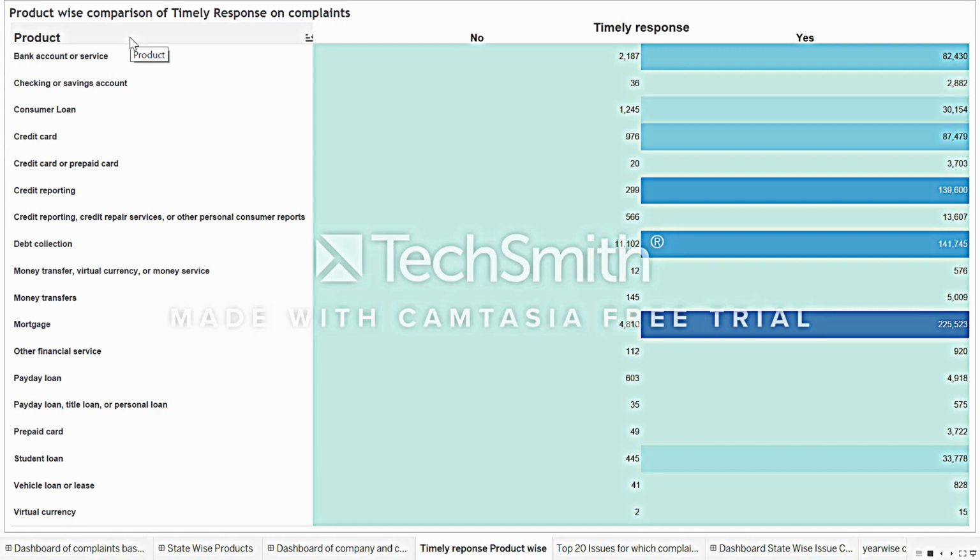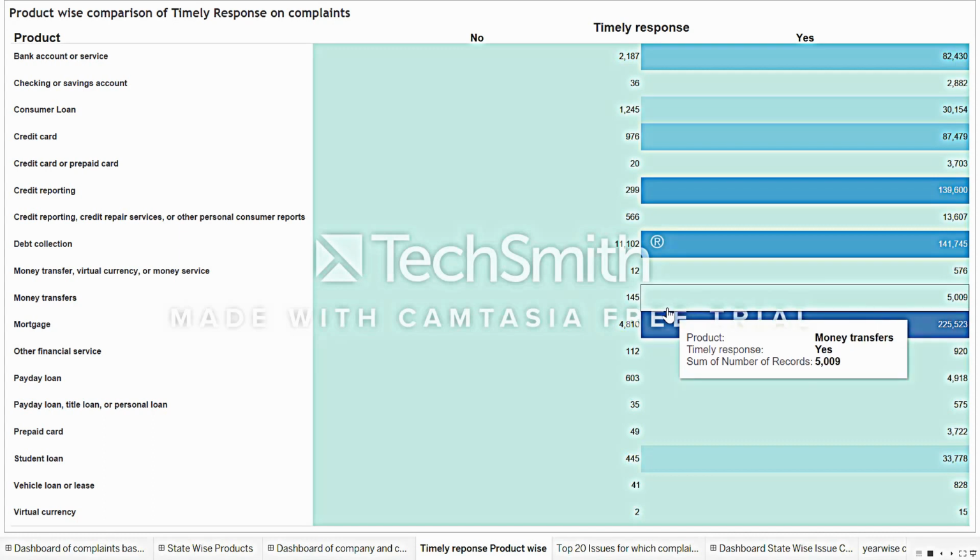This is the fourth use case, which describes the comparison of timely response on complaints, whether the company has given a timely response regarding the product. Here we can see that mortgage is the most prominent product, with around 225,523 records, and the company has given a response on time for that product.